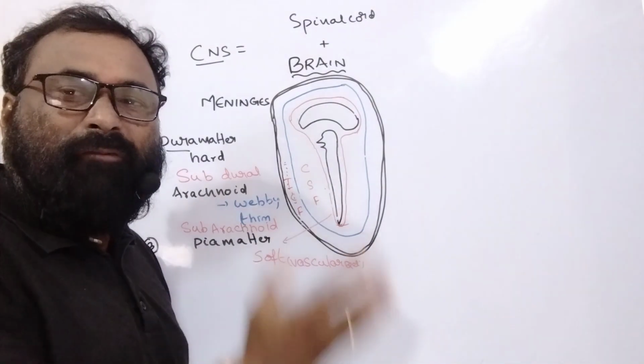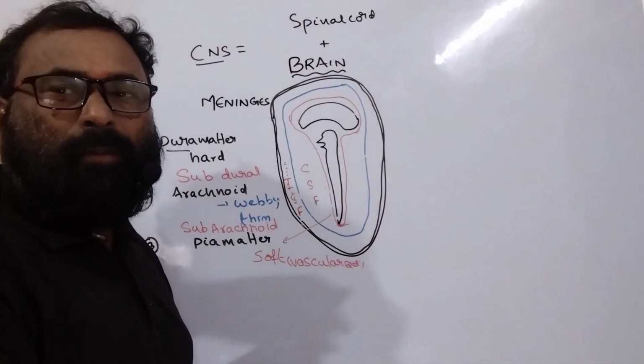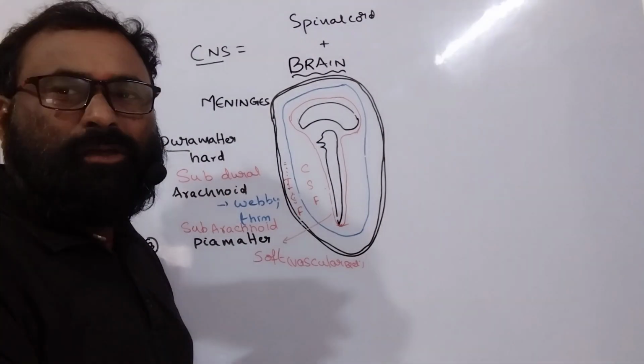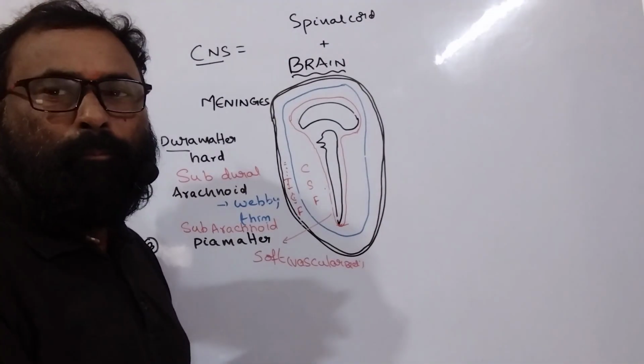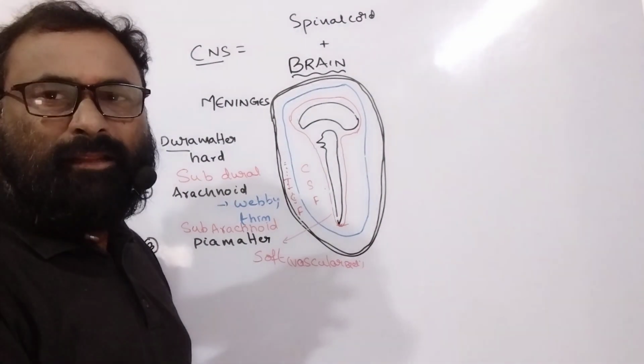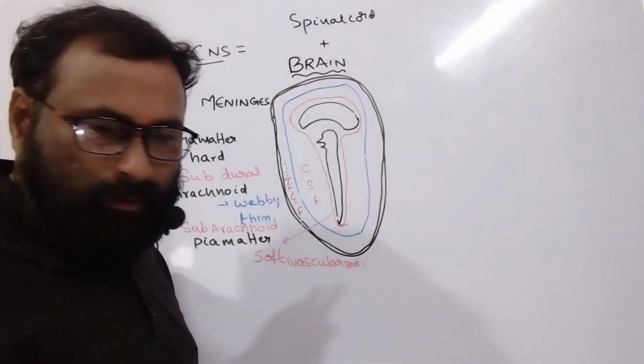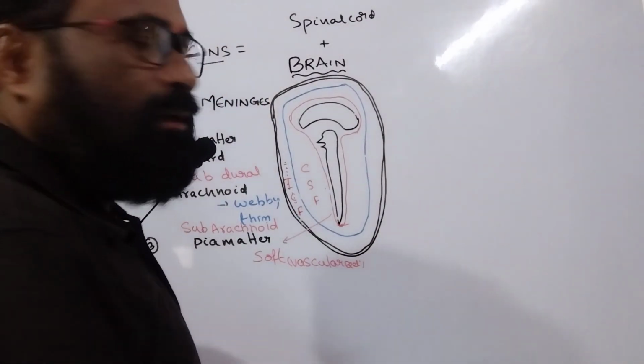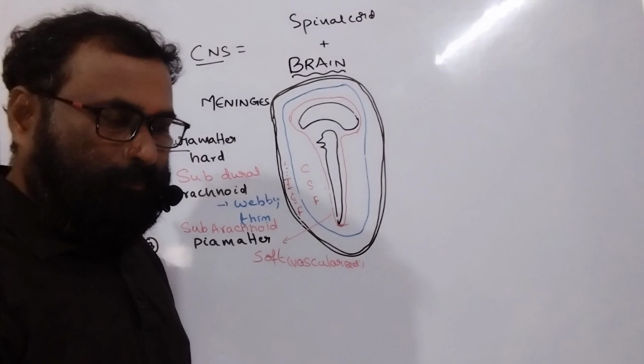Name the layer far away from the brain: dura mater. Name the layer very close to the brain: pia mater. That's the concern of meninges. Later we will discuss the real structure of the brain.